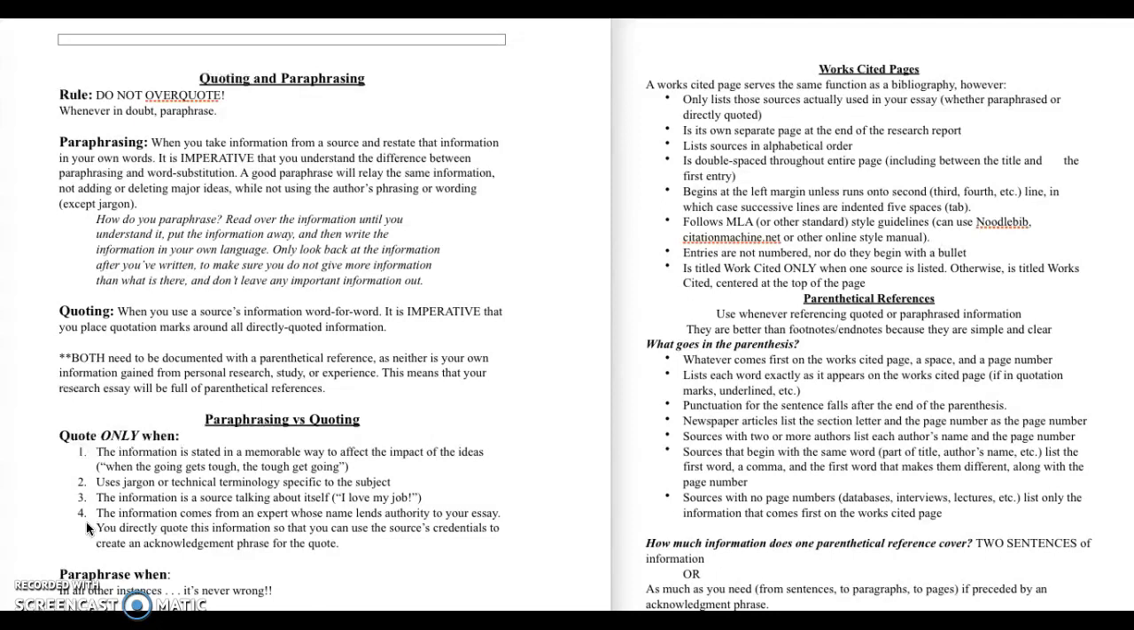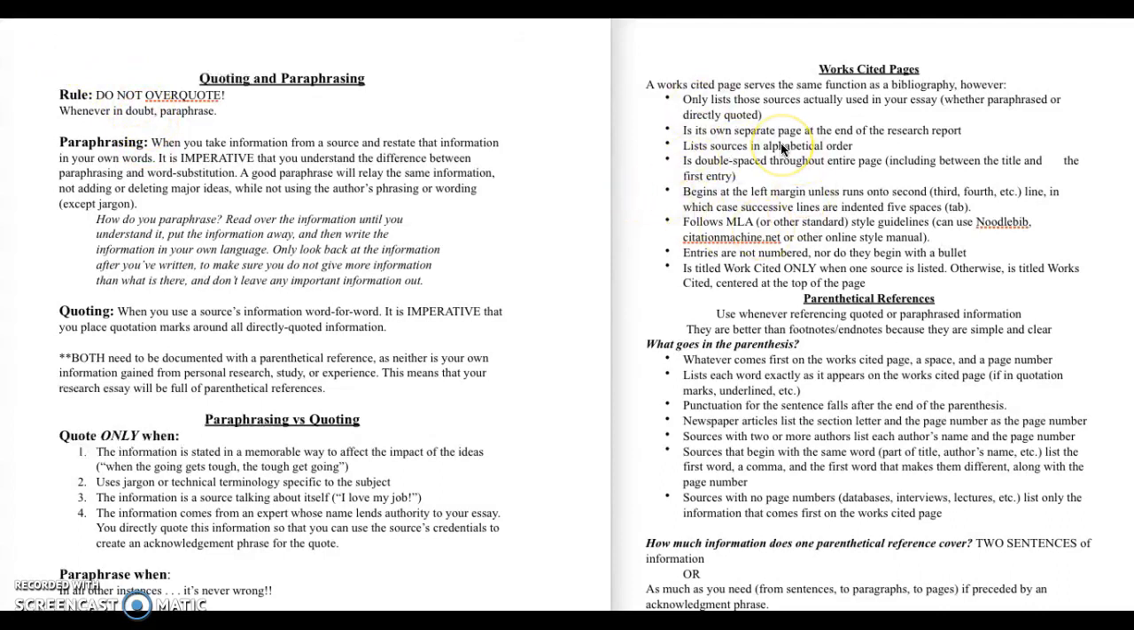It's not wrong to paraphrase when they're using jargon and try to change it into your own language. It's not wrong to paraphrase from your interview or in any of these other situations when it's okay to directly quote. You could always paraphrase instead.